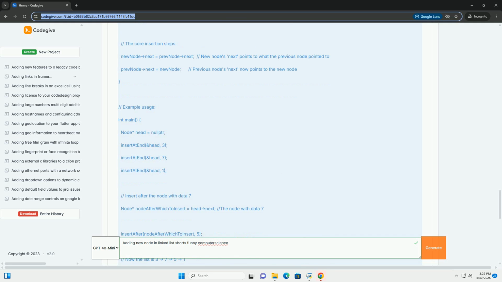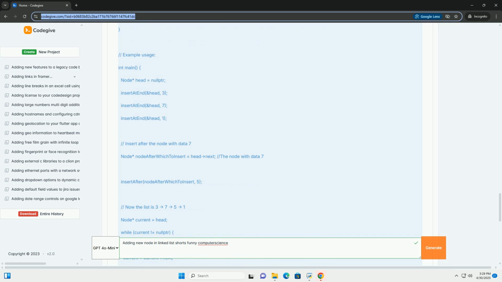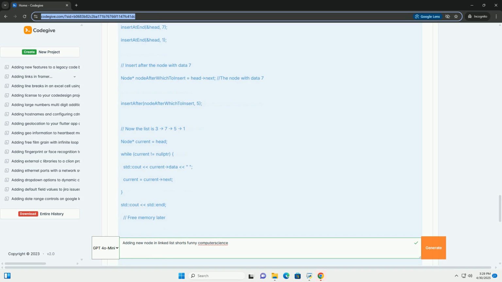Code example, C++, basic node structure. Explanation. Struct Node: this defines the blueprint for our node. int data holds the data we want to store. I've used int here for simplicity, but you can replace it with float, string, or any other data type, or even a custom object. Node* next is a pointer that holds the address of the next node object in the list. If this is the last node, next will be nullptr.